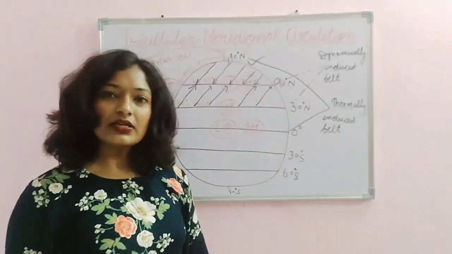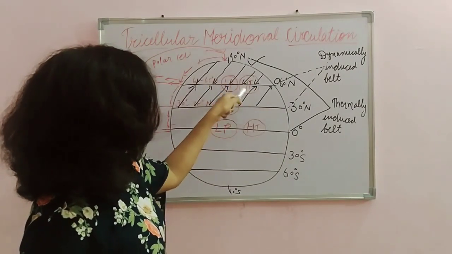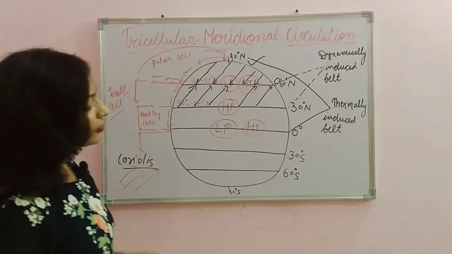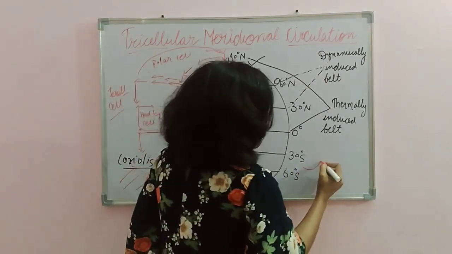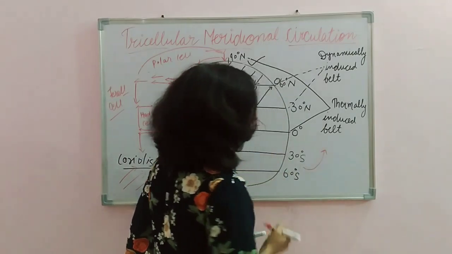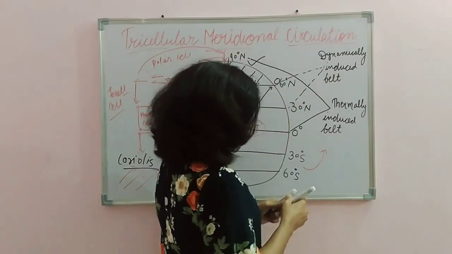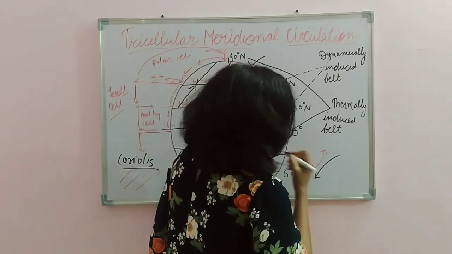Some weather scientists also believe that these temperate cyclones are developed because of fronts. What is a front? Basically it is warm air, which is lighter, rising up, and cold air, which is comparatively heavy, subsiding over here.